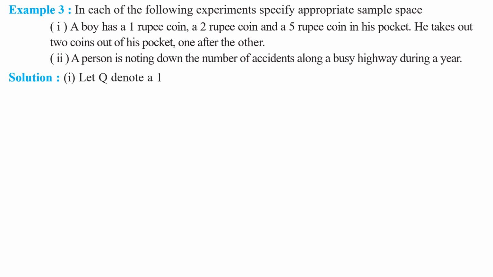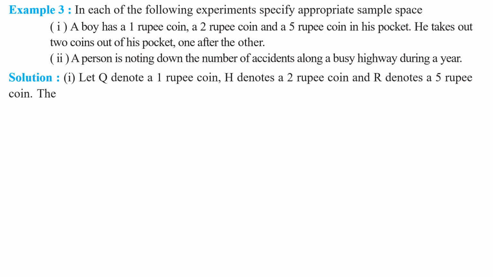Let Q denote a 1 rupee coin, H denote a 2 rupee coin, and R denote a 5 rupee coin.